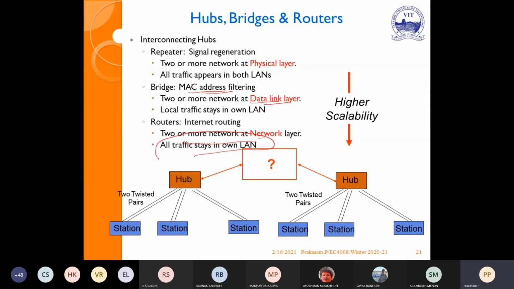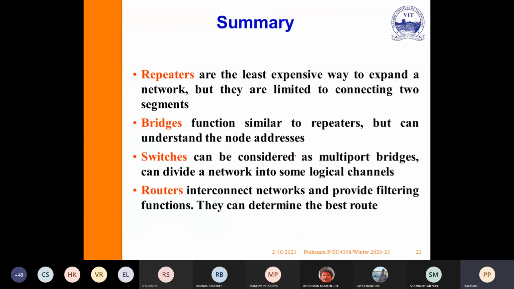To interconnect two small systems, I can go for a hub. This is LAN 1, this is LAN 2. To interconnect LAN 1 with LAN 2, I can go for either a bridge or a router, depending upon the application.